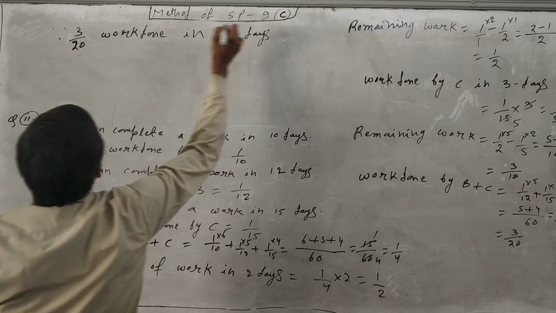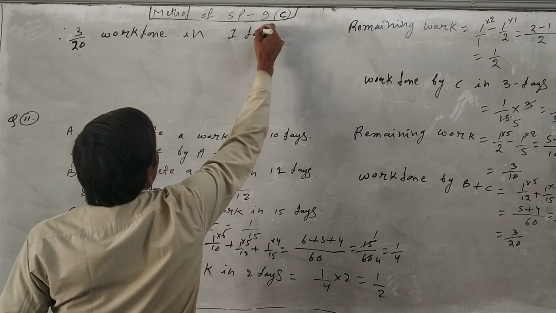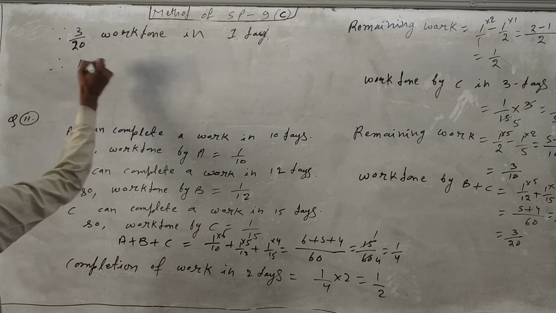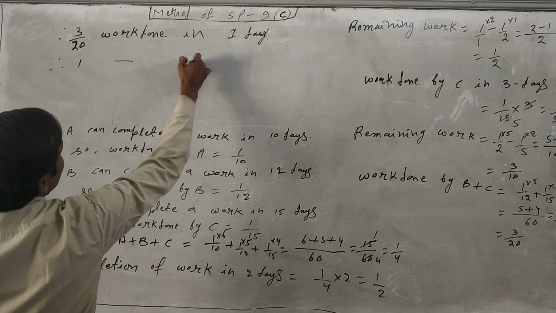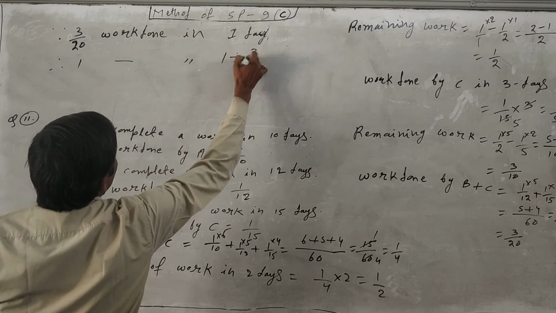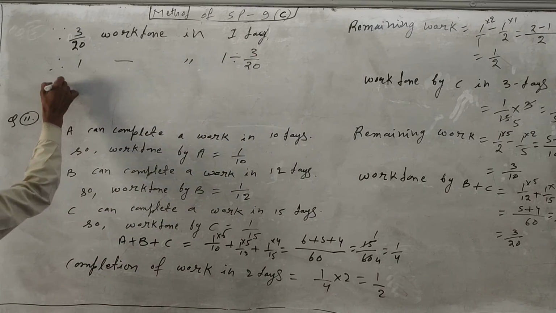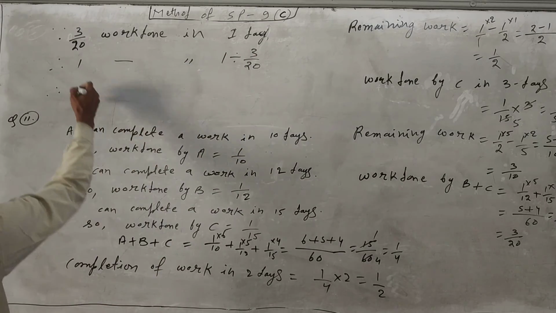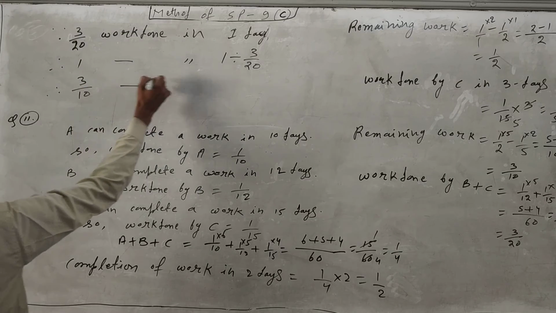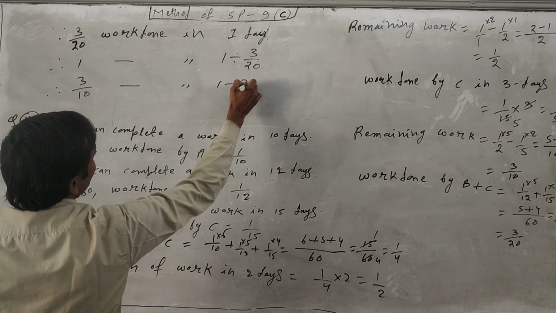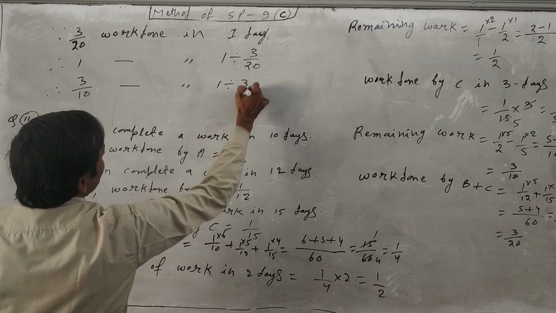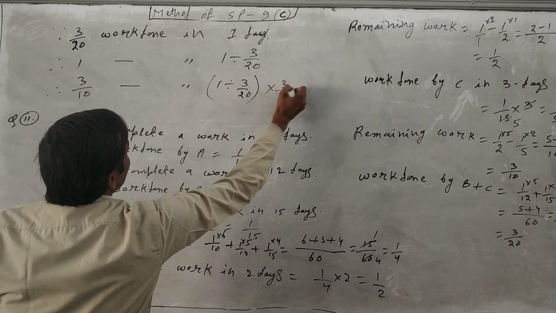We have to find the time for one work, which is 1 divided by 3 upon 20. The remaining work is 3 upon 10, so 1 divided by 3 upon 20 multiplied by 3 upon 10.